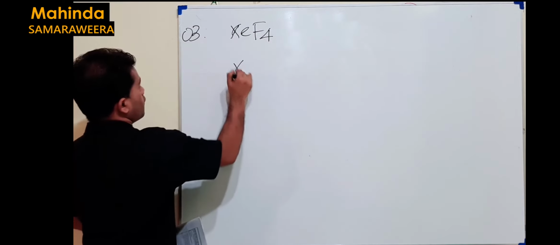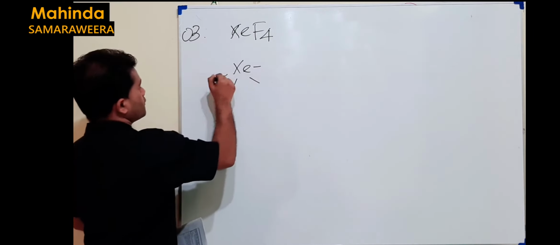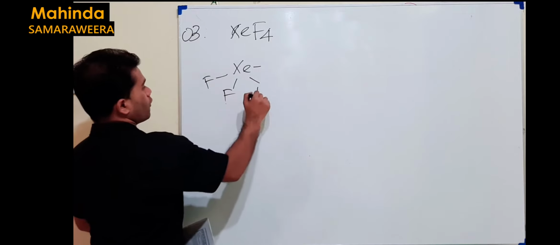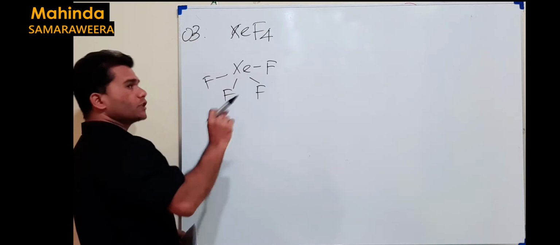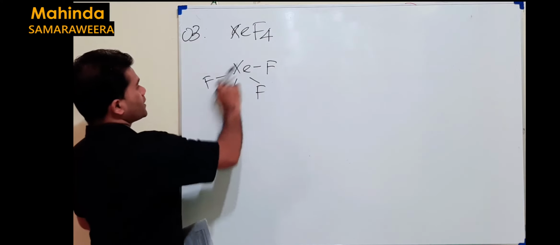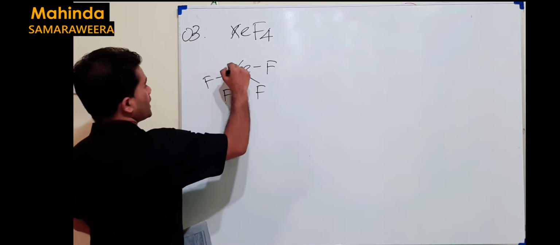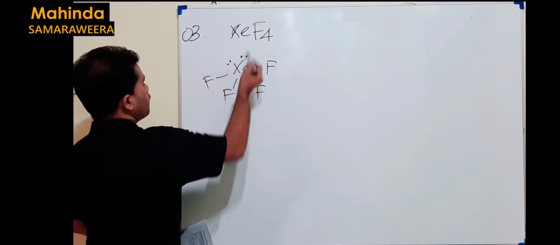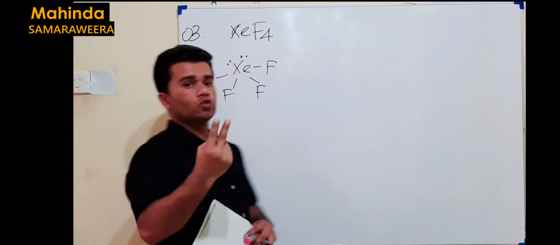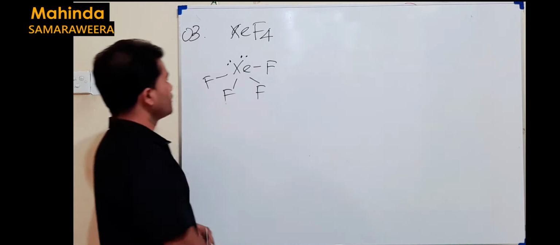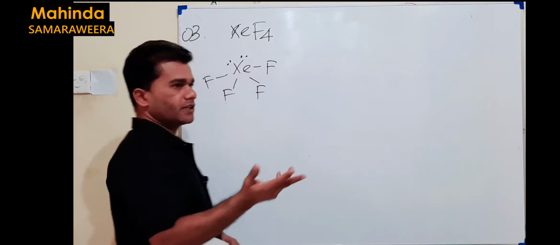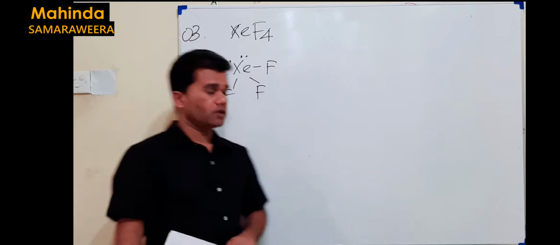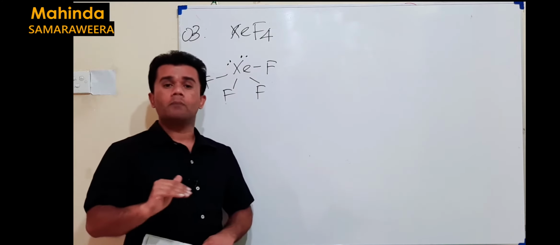In XeF4, when you arrange the repulsive forces around xenon, there are 4 bonds. But xenon is group 18, so there should be 8 valence electrons. Out of 8, 4 are involved in chemical bonding, then there should be 4 more, which means 2 lone pairs. Then total VSEPR units are 1, 2, 3, 4, 5, 6. If it is 6, the geometry is octahedral and the shape is square planar.